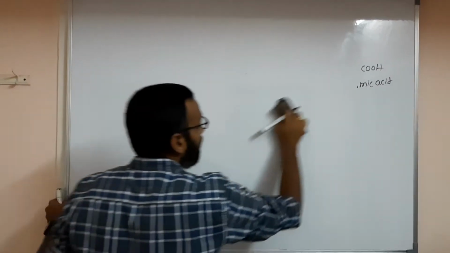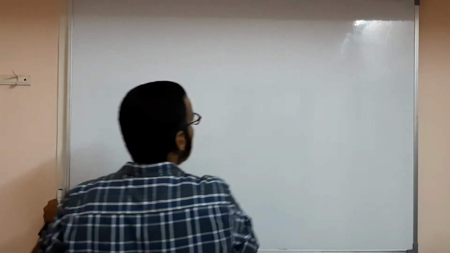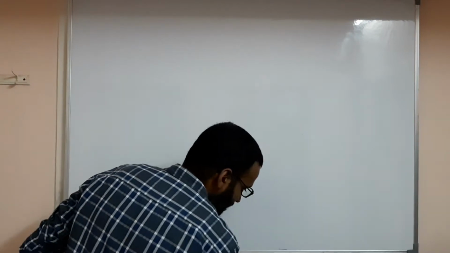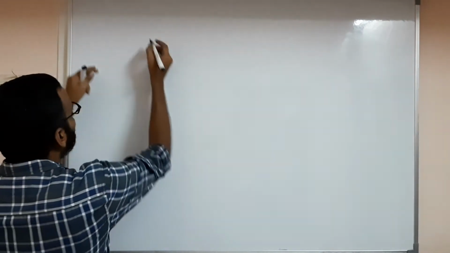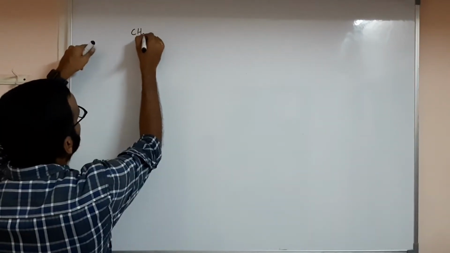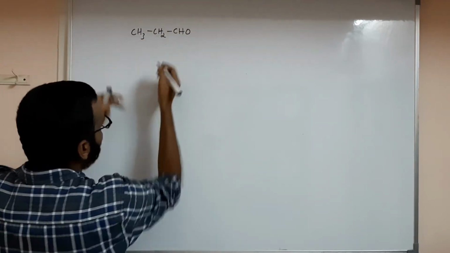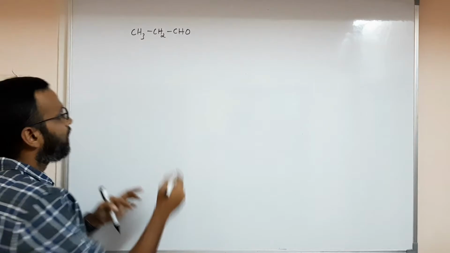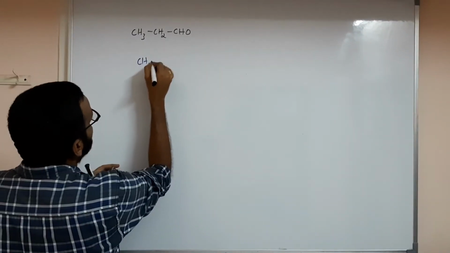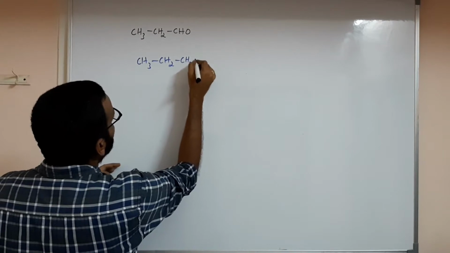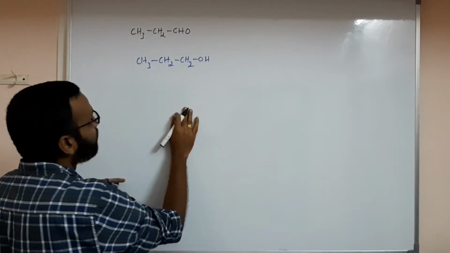So aldehydes and ketones, which will give haloform, we will discuss again. Of course, I said I will give you here only by next time. This CH3CH2CHO, will it give haloform test? No. Now CH3CH2CH2OH, will it give haloform test?